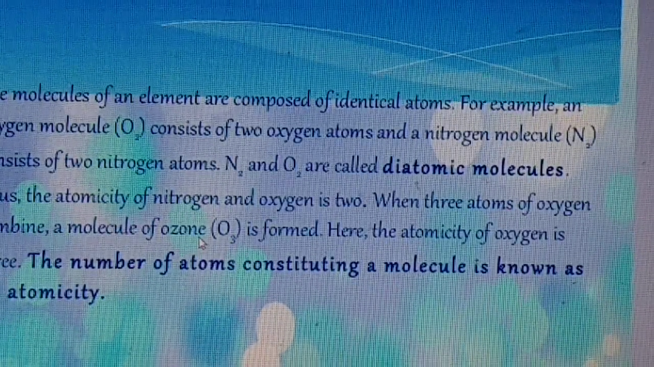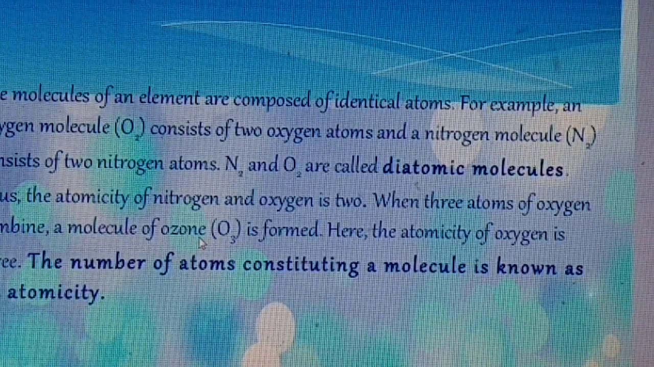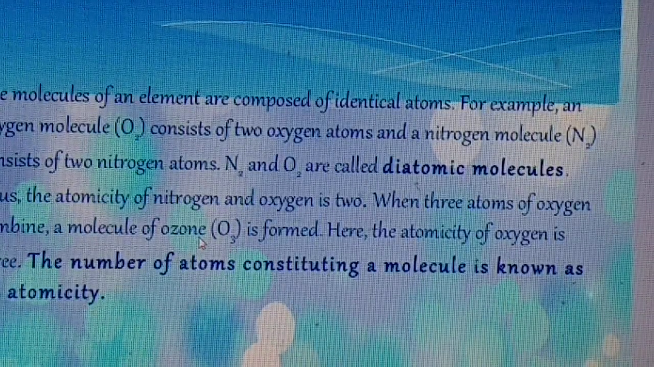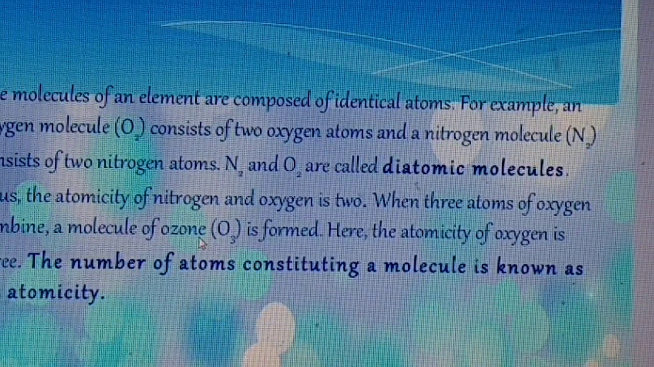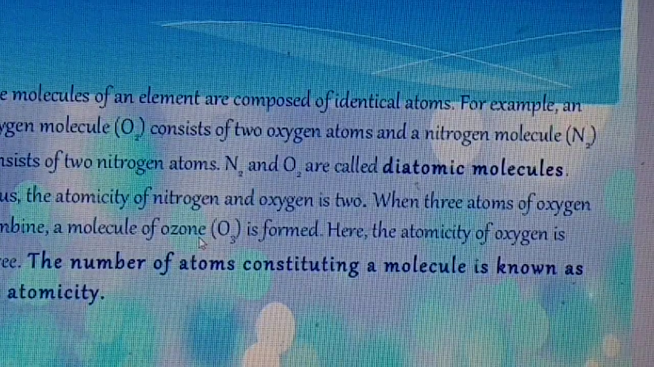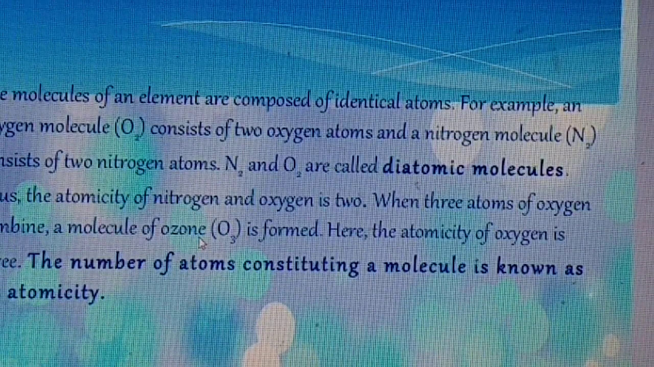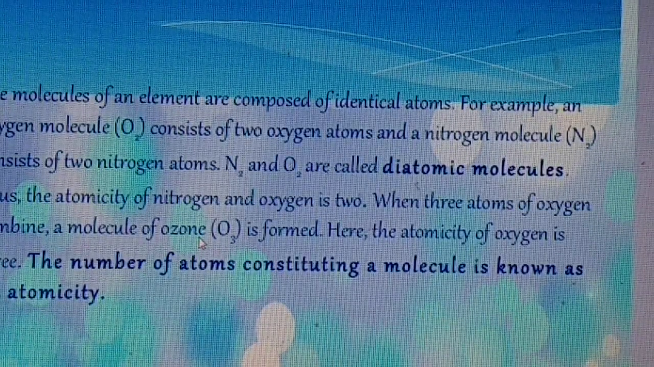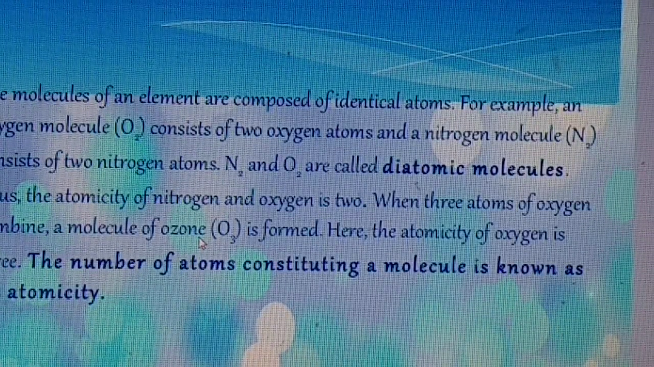So you have to know the definition of molecule, the definition of atom, the difference between atom and molecule, and the atomicity of the molecules. You have to learn monoatomic, diatomic, polyatomic molecules: tetraatomic, that is 4 atoms present in a molecule, as for example phosphorus; triatomic, that is ozone, O3; diatomic, oxygen and nitrogen molecules.